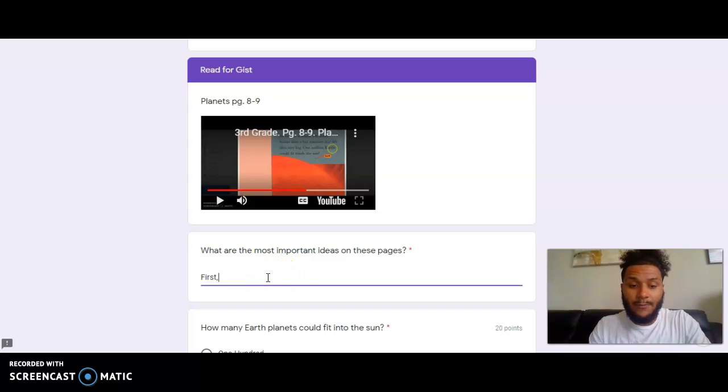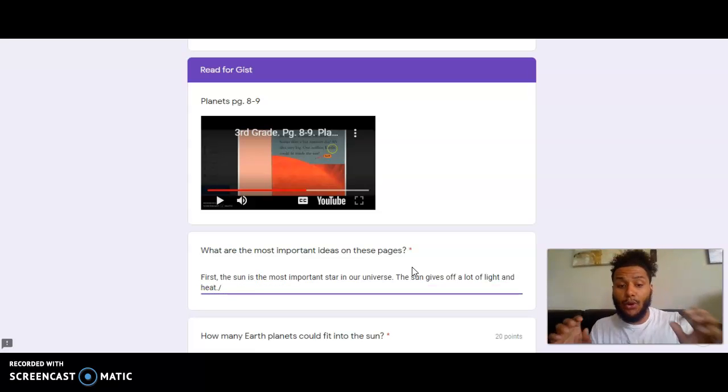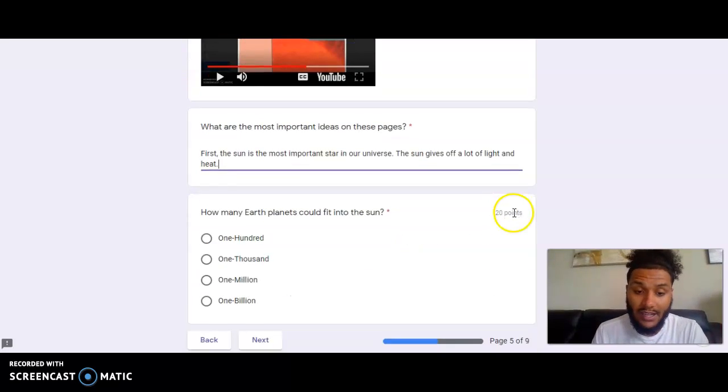Well, first, the sun is the most important star in our universe. That's an important idea from this page. I know that because it tells me the sun is our star, and it's important to me as a human that lives on Earth. So that's my star or our star as humans that live on Earth. Another important idea, the sun gives off a lot of light and heat. Those are important key things that I learned from these two pages, reading pages 8 and 9 from planets.